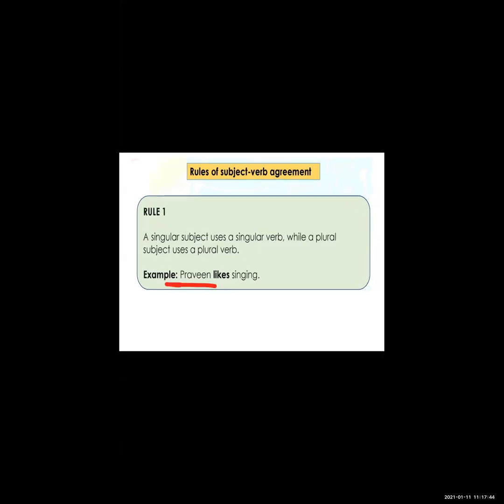Now see the example. Praveen likes singing. Here Praveen is a boy, he is only one boy. Praveen is the subject of the sentence. It is a singular subject, which means only one boy is there, and the name of that boy is Praveen. Likes singing. Here likes is the singular verb which we use.